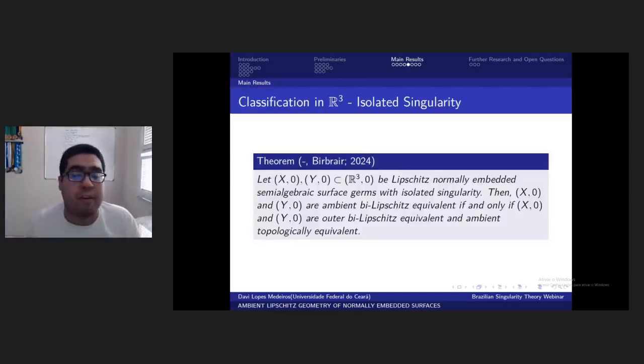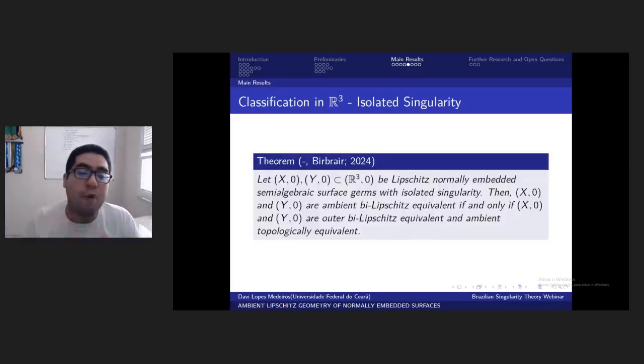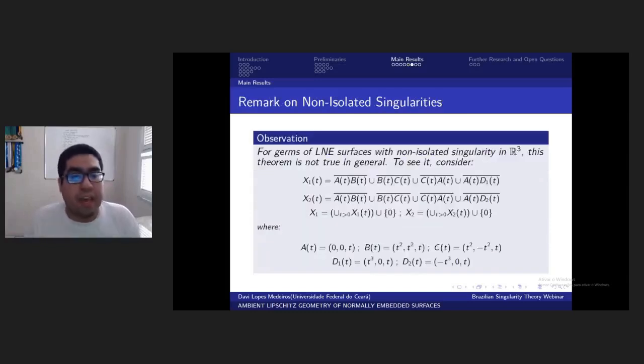But another theorem, proved by me and Birbrair this year, says that if you have X and Y Lipschitz normally embedded semi-algebraic surface germs with isolated singularity, we can prove that X and Y are ambient bi-Lipschitz equivalent if and only if X and Y are outer bi-Lipschitz equivalent and ambient topologically equivalent. So the Birbrair-Gabrielov conjecture is true for the isolated singularity case in R3, okay?